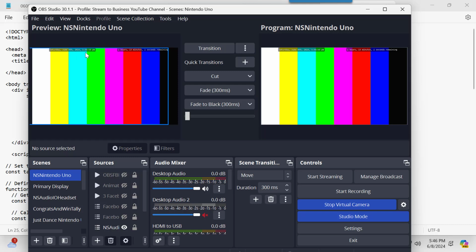Saturday, June 8th, 2024 at 5:46. Just switched over to 5:47. You see that it switches to my clock. It uses JavaScript, so it uses my clock. And right now, until 8 o'clock, so we start playing around 7, there are 2 hours, 12 minutes, 46 seconds remaining. Now I'll show you how that fits here in a minute.